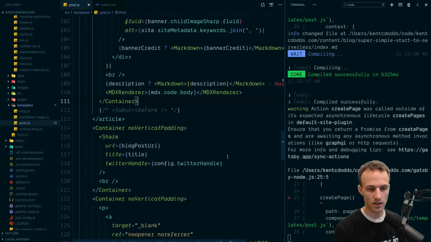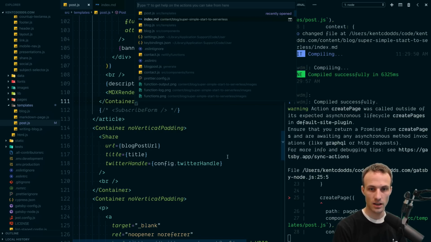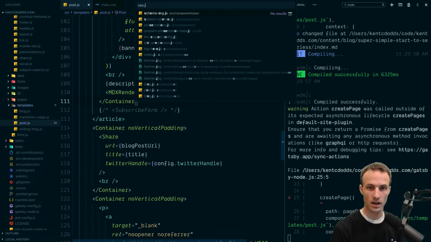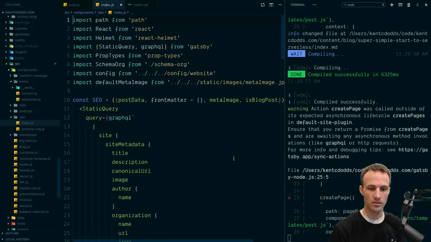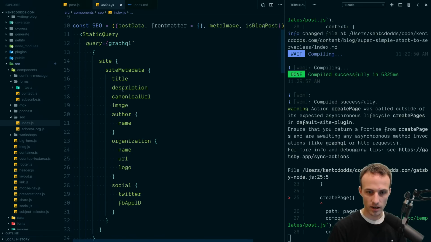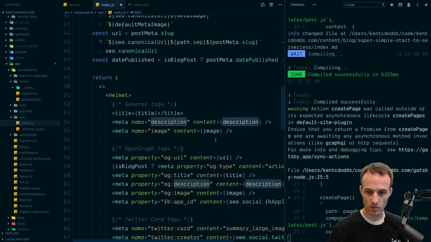So the first thing that I'm going to do, I think I'm going to just make this part of the fields that are queryable with GraphQL. But yeah, so the first thing I'm going to do is I'll go to SEO or index.js here. And in here, I'm getting the description, and that description is what I'm using right here.